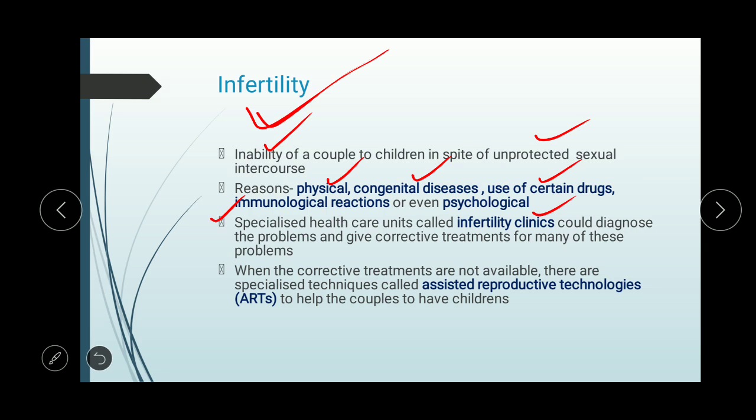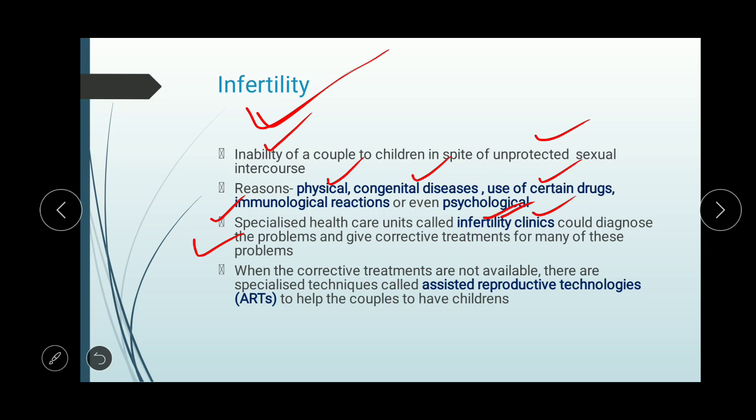So all of these things, that is physical, congenital, use of drugs, immunological reaction, psychological imbalance in mind, all of these things are responsible for infertility. So governments and private authorities like NGOs have set up specialized healthcare units only for the infertile couples, and these are called infertility clinics. Infertility clinics will diagnose the problem and give corrective treatment.